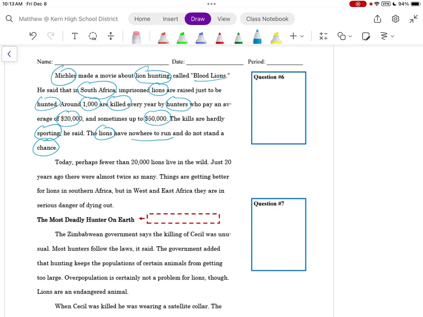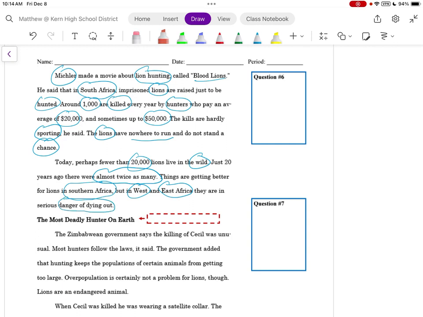Today, perhaps fewer than 20,000 lions live in the wild. Just 20 years ago, there were almost twice as many. Things are getting better for lions in southern Africa, but in West and East Africa, they are in serious danger of dying out. Now, it's interesting.